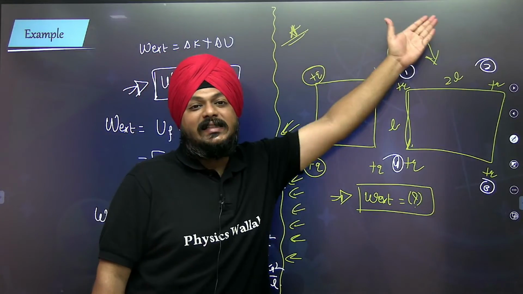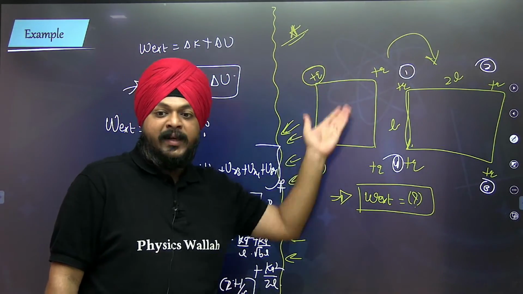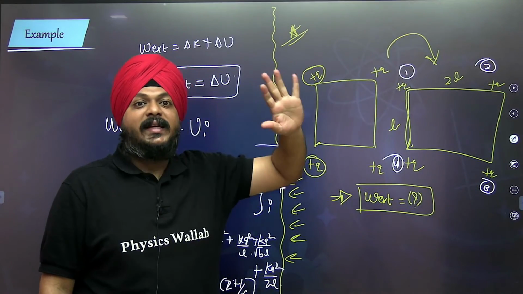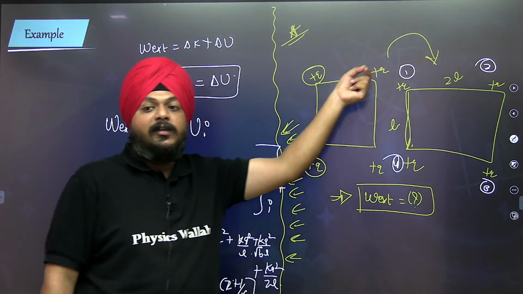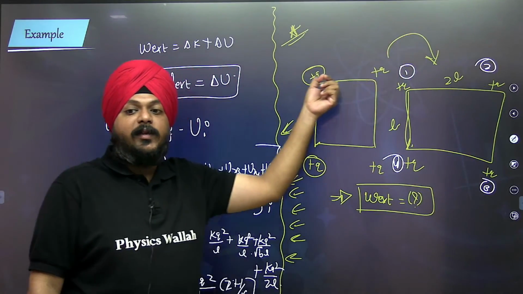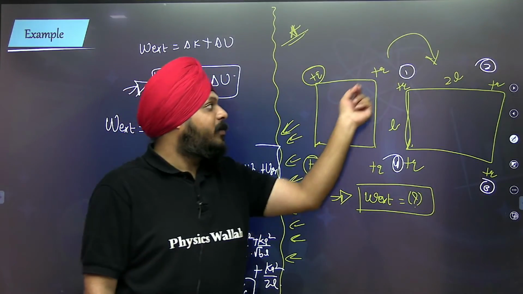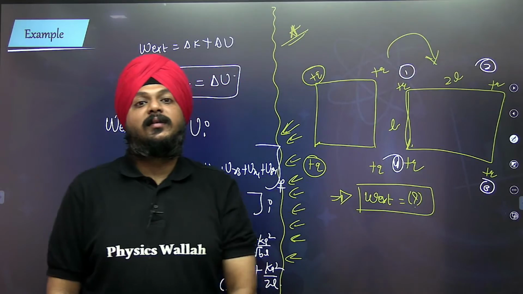All of those 4 charges are present at the infinity point. What does the external agent do? Slowly they bring up one charge from the infinite position to a point.